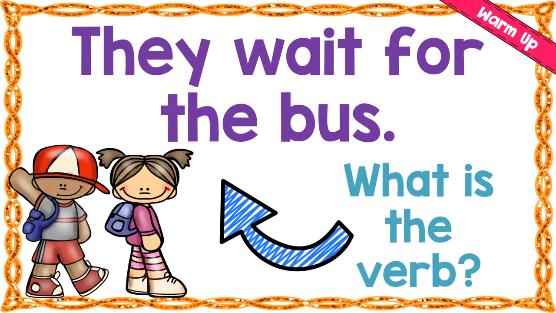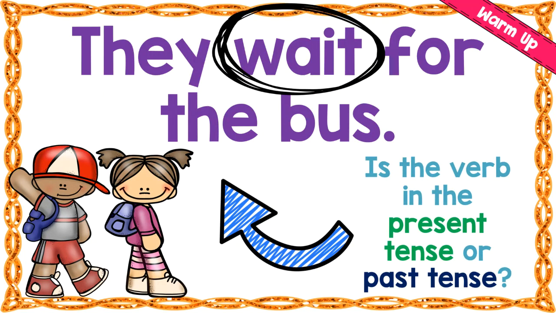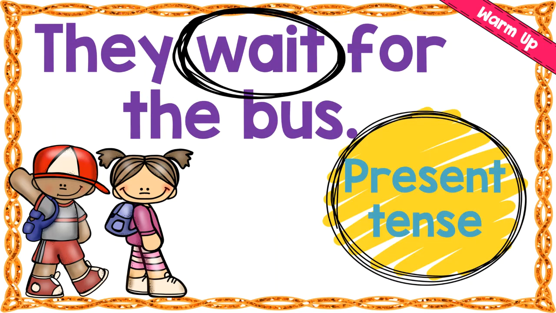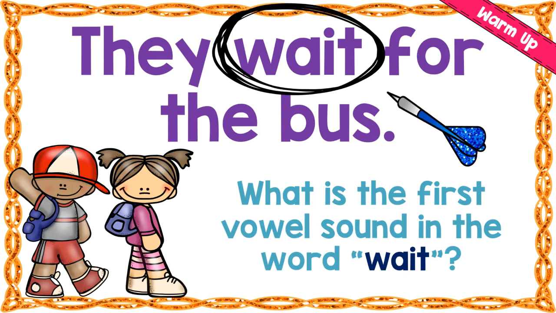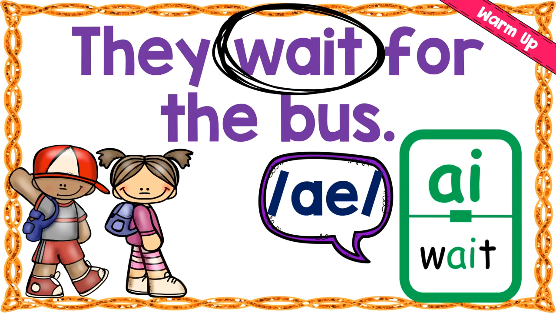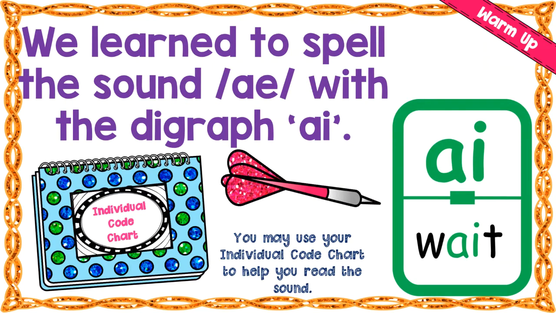They wait for the bus. What is the verb in this sentence? It is wait. Is this present tense or past tense? It is present tense. And what is the first vowel sound in the word wait? It is a, like in the a phonogram. We learn to spell the sound a with the digraph, or the phonogram, ai.